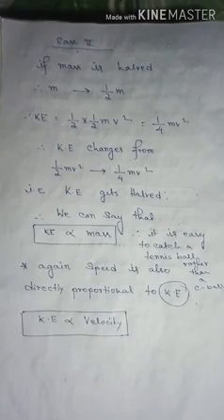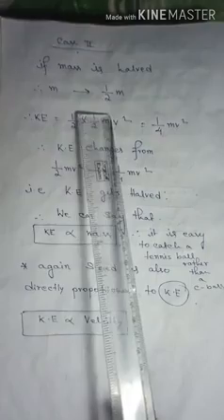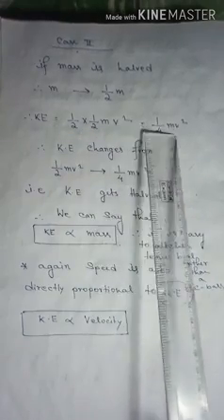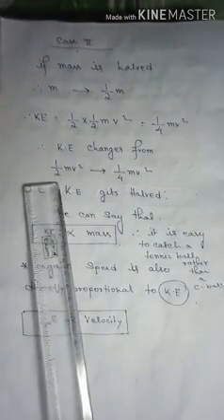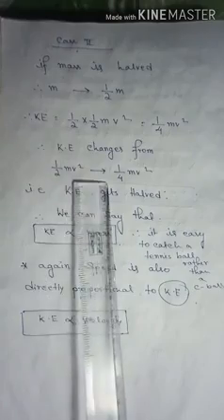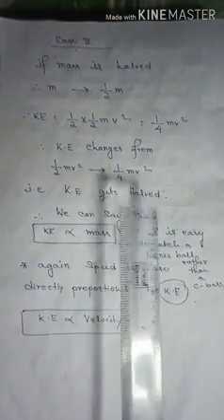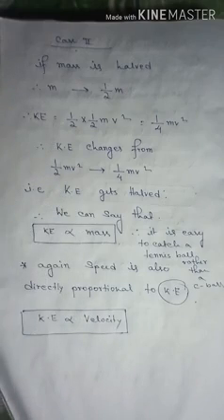Let's have another case, case 2. What if the mass is halved? The previous mass was m and the new mass is half into m, that is m by 2. So the new kinetic energy, half into new mass, that is half m, and the velocity square, that is v square, we get 1 by 4 mv square. Therefore we can say that the kinetic energy changes from the previous kinetic energy, half mv square, to the new kinetic energy, 1 by 4 mv square. Therefore the kinetic energy gets halved when the mass is halved.